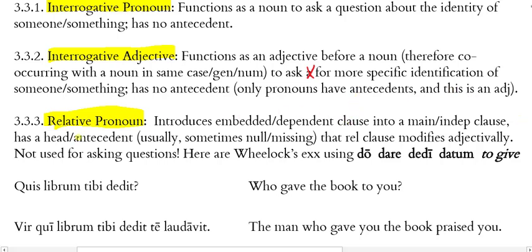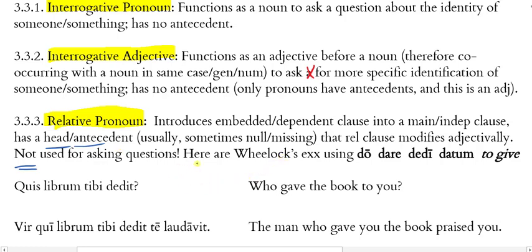Now, another thing about relative pronouns is that they will have a head or an antecedent. Sometimes that head is missing. Most of the time it's present. And if it's missing, you should be able to recover what the implied head of the relative clause is. And then that relative clause will modify adjectivally the head. Now, really important, relative pronouns are not used for asking questions.